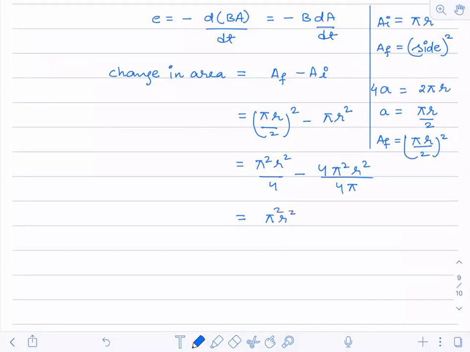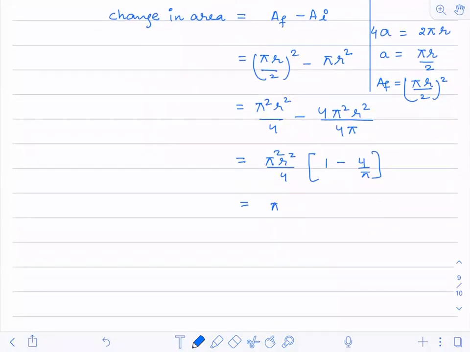Inside I'll be having 1 minus 4 by pi. So if I solve this, I'll be getting pi into r square into pi minus 4. How many of you got this thing?